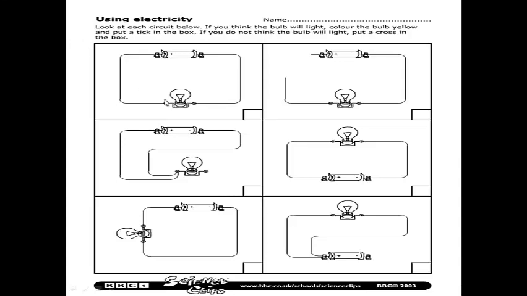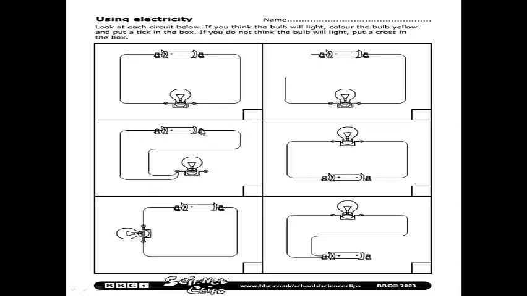What about this circuit? Let's look at the conditions. The wire is connected to the two sides of the battery and the two sides of the lamp, and it's a complete circuit without any gaps, so color it in yellow and tick. Next circuit. Oh, there is a very big gap in the circuit. It will not work. Cross here.